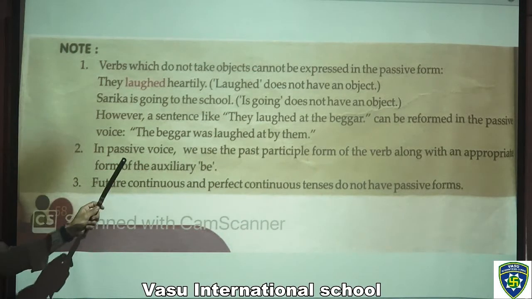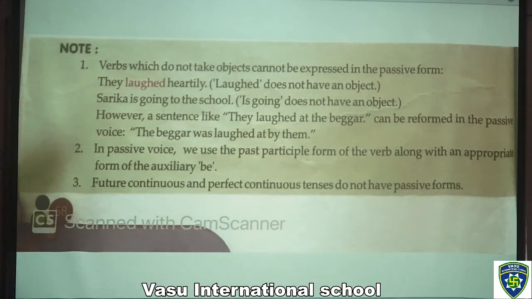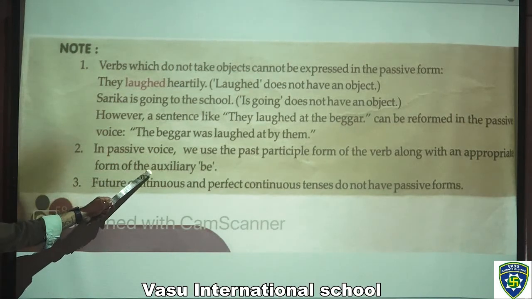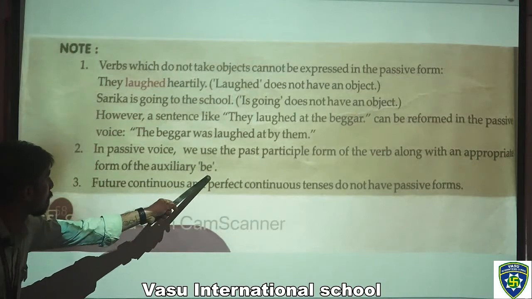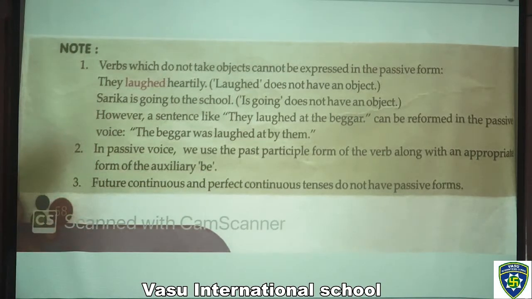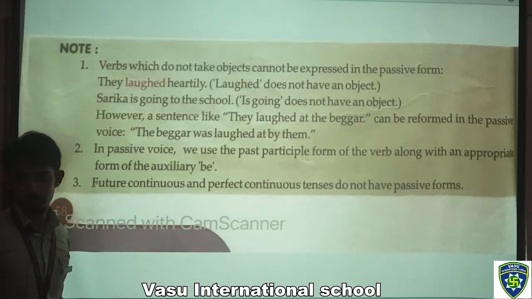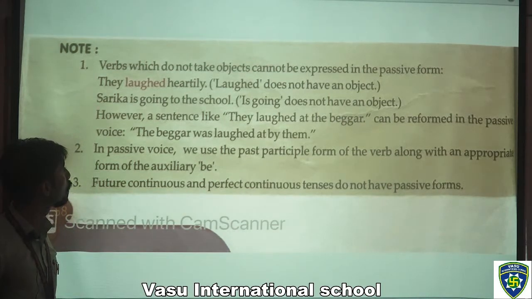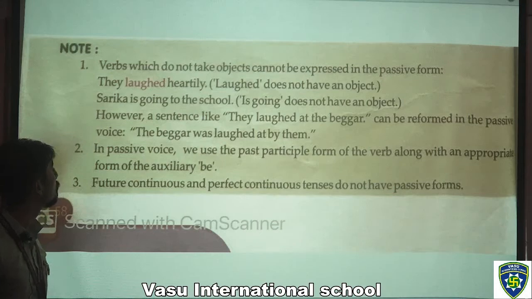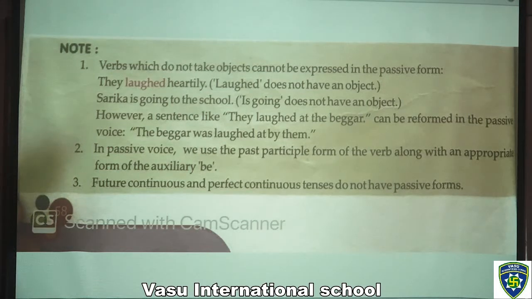In the passive voice, we use the past participle form of the verb along with an appropriate form of the auxiliary be. Future continuous and perfect continuous tenses do not have passive forms. You have to remember and learn these definitions, so it might be easy for you to frame sentences.